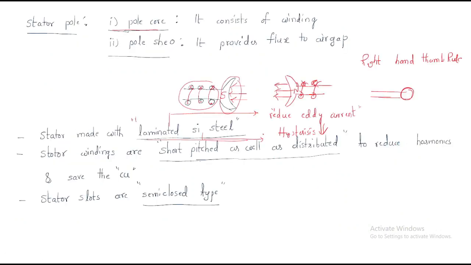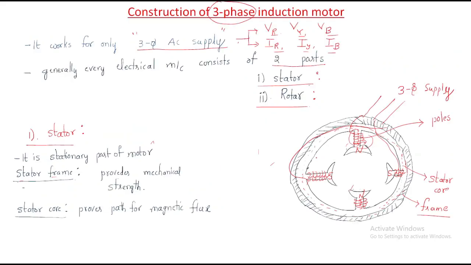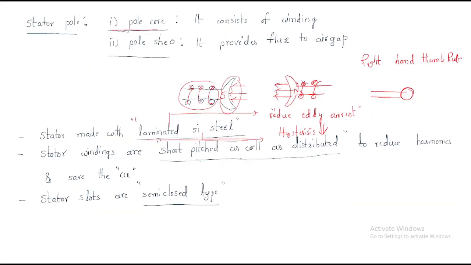The stator windings are short pitched as well as distributed. So we have a method to provide the windings across the stator. Why? To reduce the harmonics and save copper. What are harmonics? Harmonics means generally, I will explain this with a single phase AC supply.